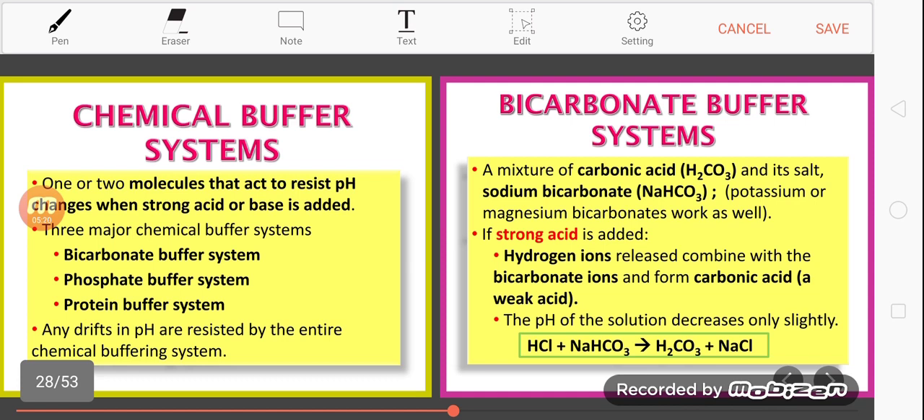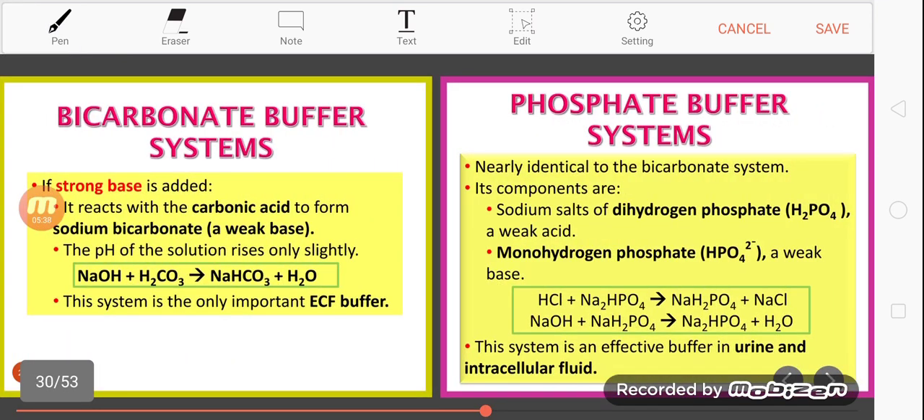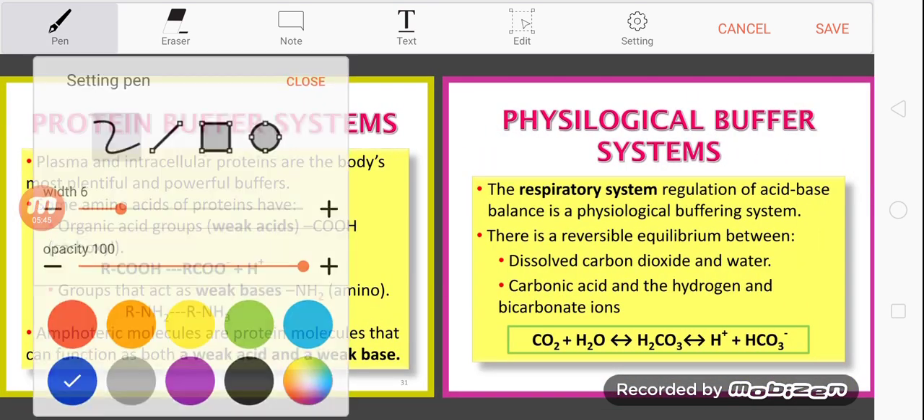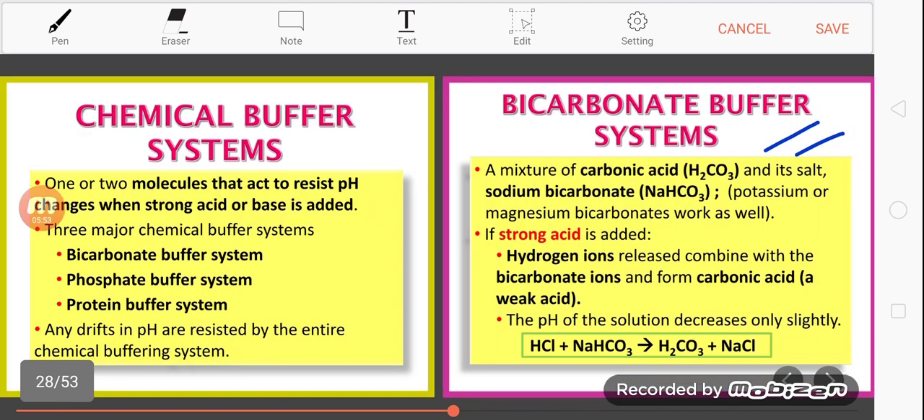Okay, first we look into chemical buffer system. We have three major chemical buffers: bicarbonate buffer system, phosphate buffer system, and protein buffer system. Okay, so let's look into the first one, bicarbonate buffer system.